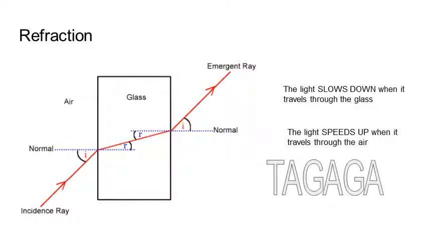To remember which direction it bends, we use the tagaga mnemonic. We remember that the ray of light moves towards the normal when it goes from air into glass, and then it goes away from the normal when it goes from glass into air. So tag.